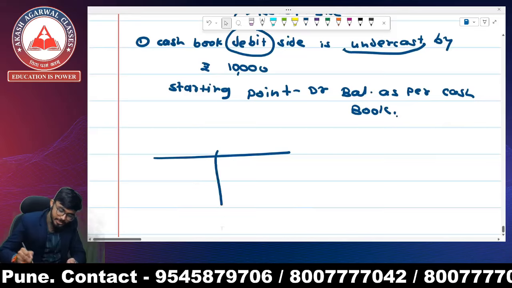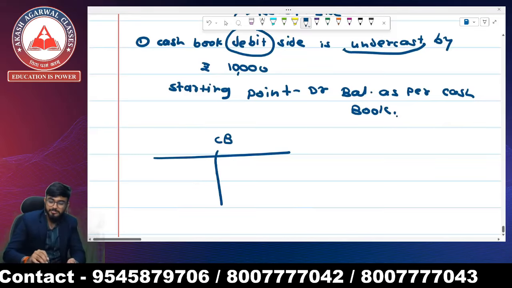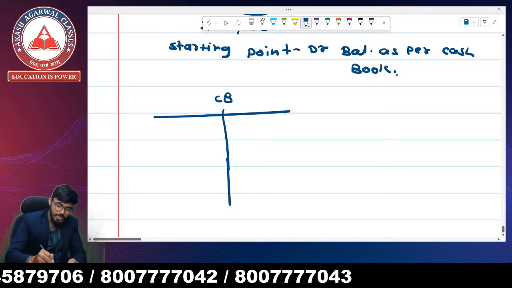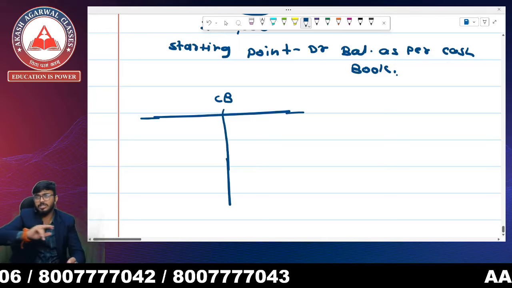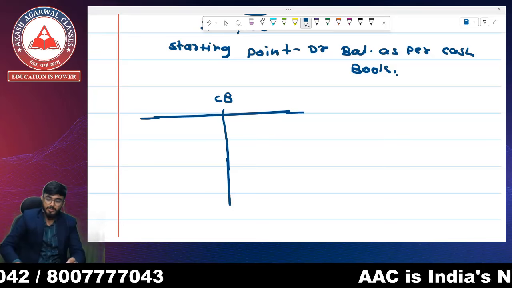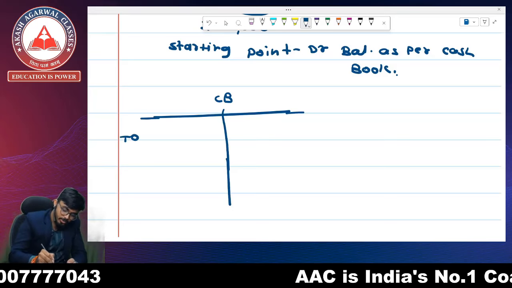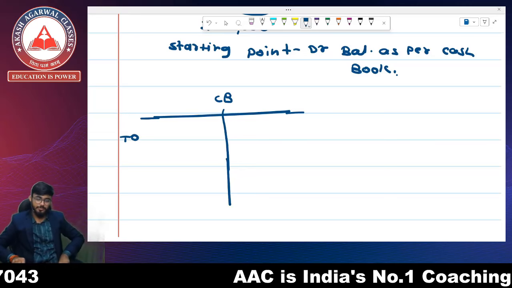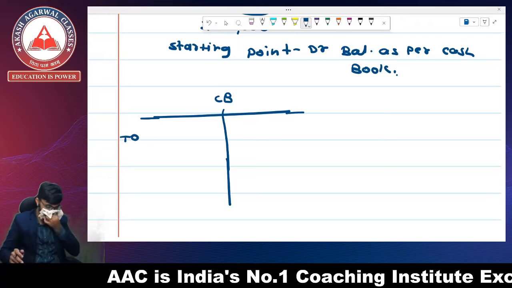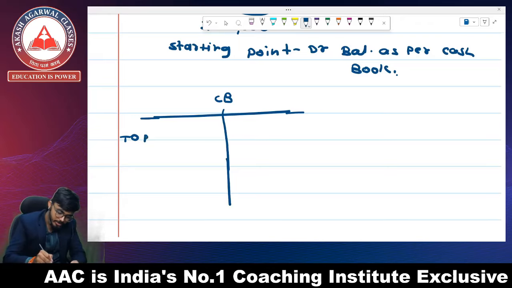For example, this is your cash book. Okay. There is no timing difference, and no error or omission in the cash book and passbook. But in the cash book, we have recorded the amount received from Ram, rupees 10,000.